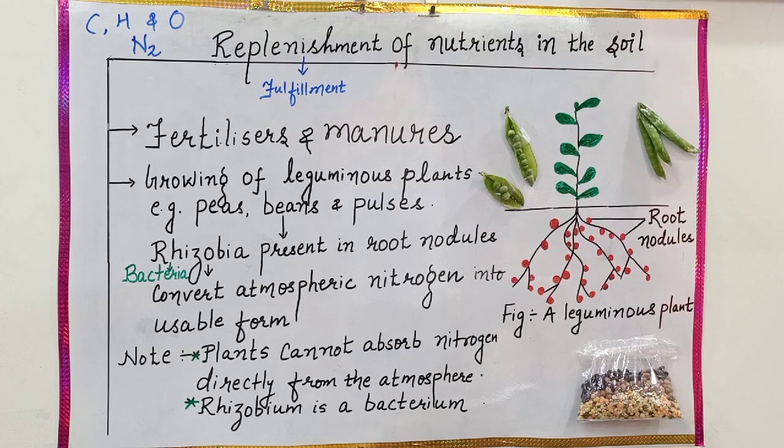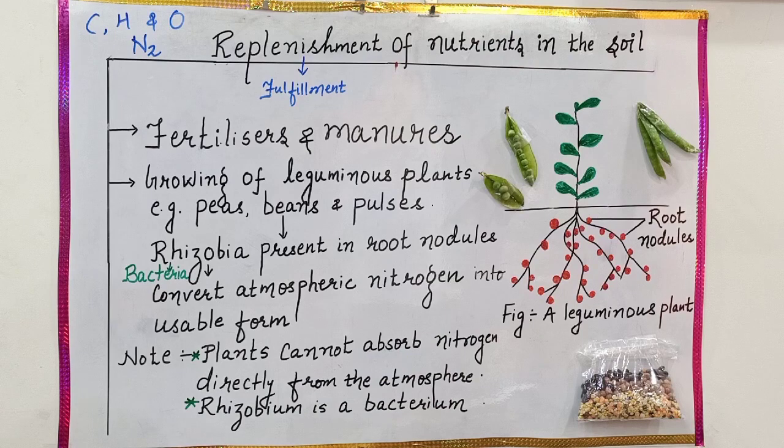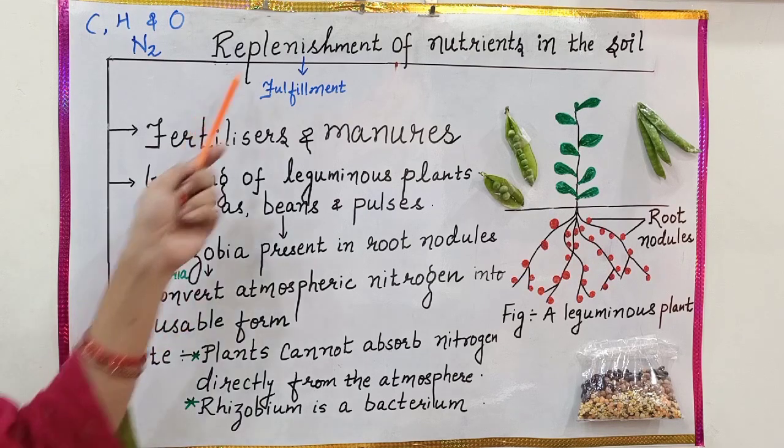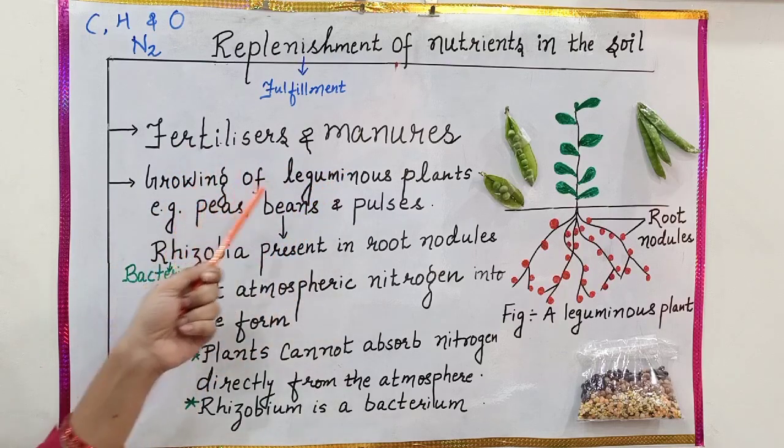So if we are growing plants in such a way that in between two crops we are planting a leguminous crop, it will fulfill the needs of nitrogen. So growing of leguminous plants is a great help for farmers. A farmer who is using a leguminous plant in his farm need not supply the soil with fertilizers and manures. So it is a natural way of replenishment of nutrients in the soil. So in this class we have learnt about replenishment of nutrients in the soil with the help of fertilizers and manures and by growing of leguminous plants.